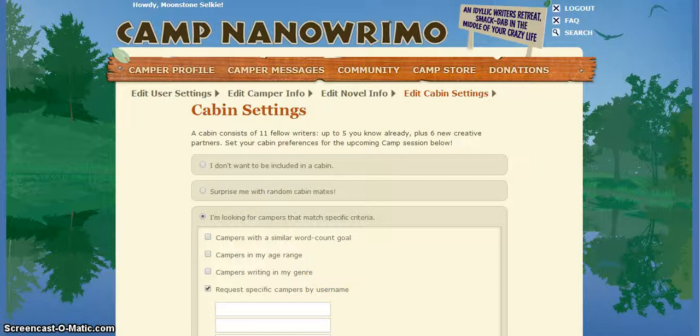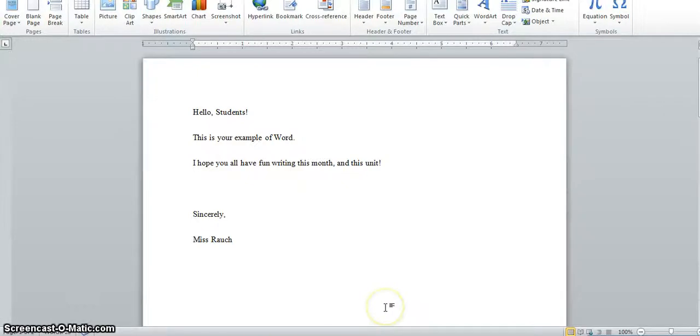Now, I will also give you a brief tour of Word in case some of you are not familiar with it. First of all, because it is important to be able to track your word count as you work on the project, I would like to point out that the bottom of the page right here has the word "Words" with a colon and then a number. That number is your word count, in case you do not already know this. This will be the number that you will put into the prompt on the Camp NaNoWriMo webpage once the month has begun.